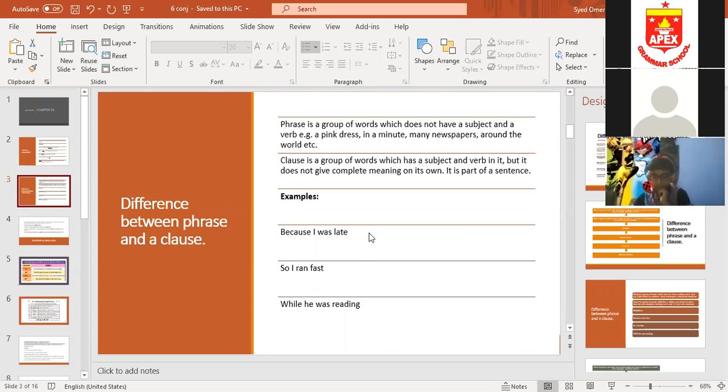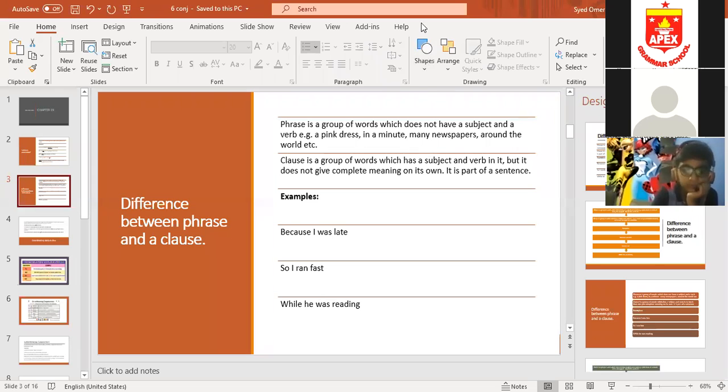And one thing, how you can understand that it is a clause? Because it is starting with a conjunction. Because, so, while, these are all conjunctions. So a subordinate clause or a clause starts with a conjunction. Any confusion till here, you can ask me.